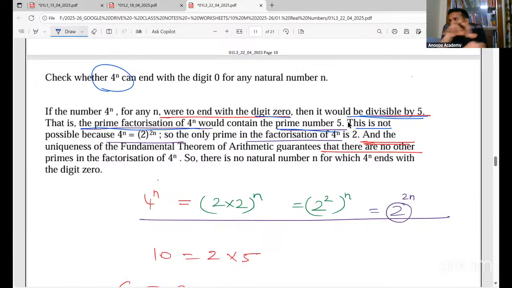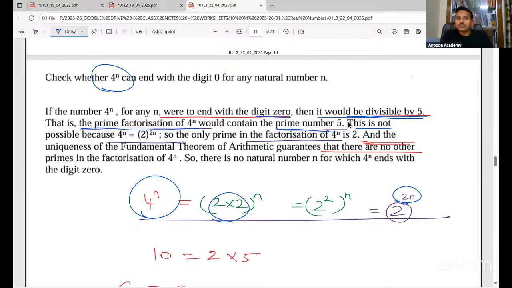That is why they have started this way. Because 2 is already there. Look here, 4 to the power n means 2 into 2, to the power n. 2 into 2 means 2 square, so I can write 2 to the power 2n. So 2 is already there, 5 is not there. That is why they have started like this.